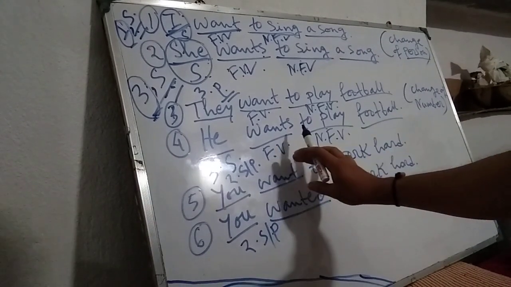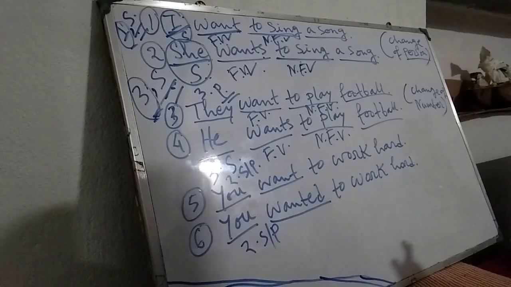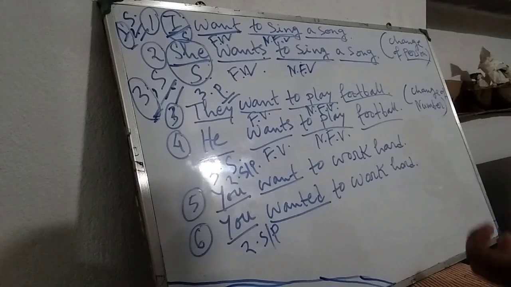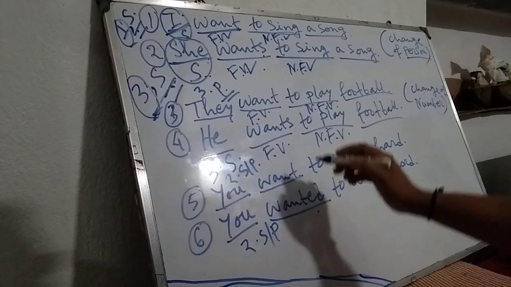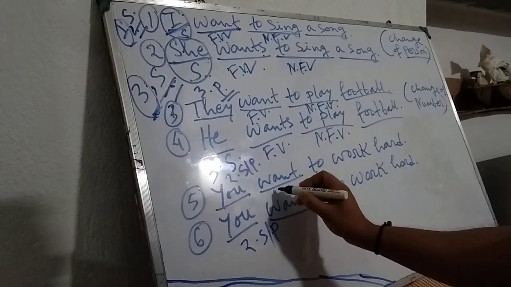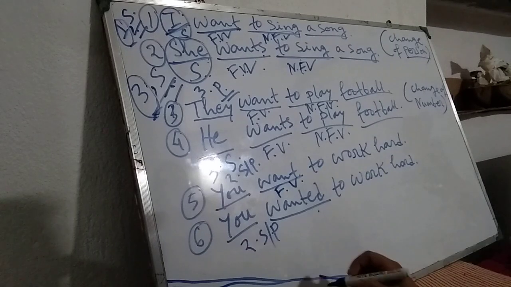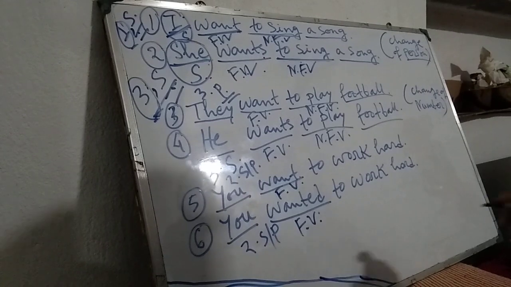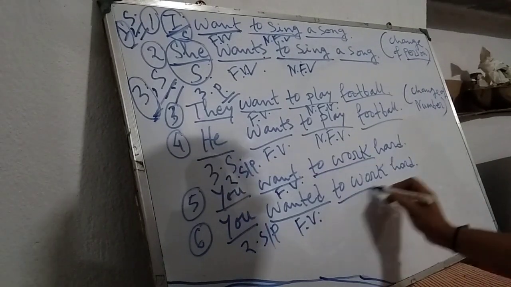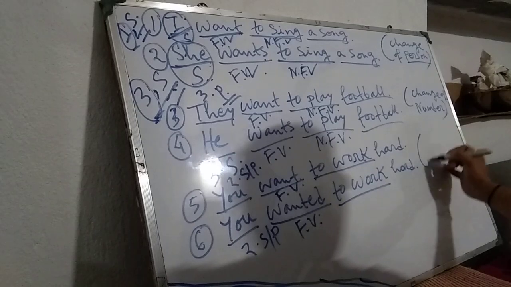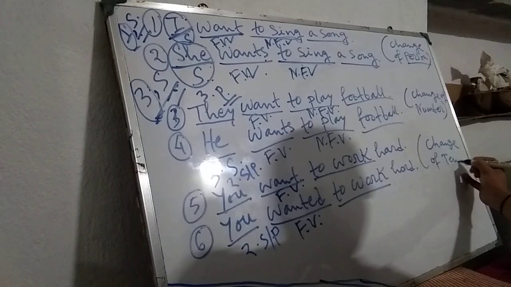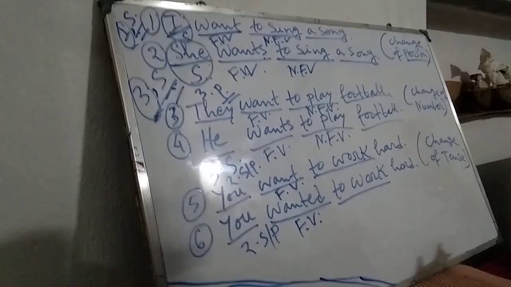it is the change of tense. It is indicating present time, it is indicating past time. That means here a change of tense is taking place, and according to the change of tense, these verbs are changing. That means these are finite verbs.